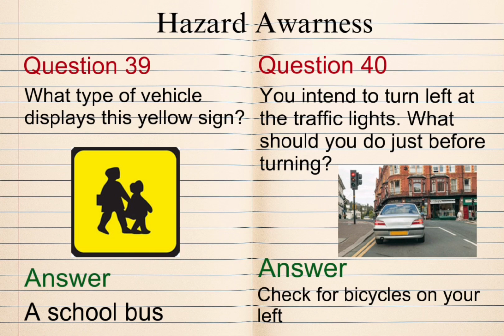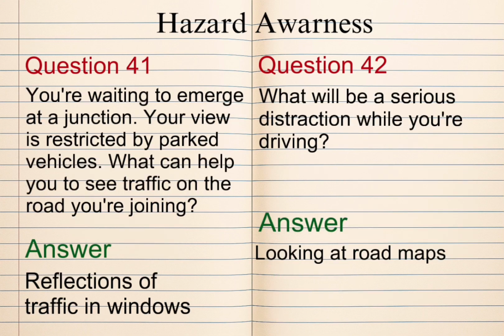Answer: check for bicycles on your left. Question 41. You're waiting to emerge at a junction. Your view is restricted by parked vehicles. What can help you to see traffic on the road you're joining? Answer: reflections of traffic in windows.